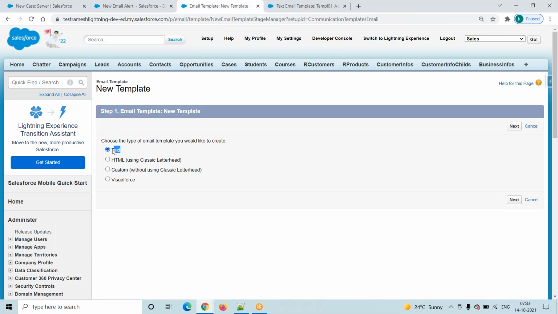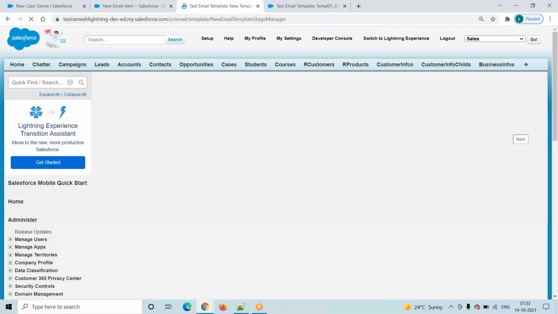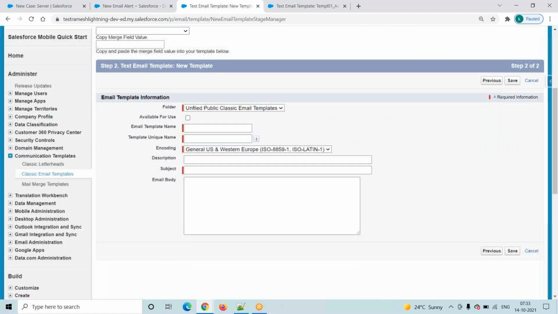We are creating a text template only. Click on the next button. Then what is your template name? You are creating one text template, and that text template you are storing in this particular folder available for you.